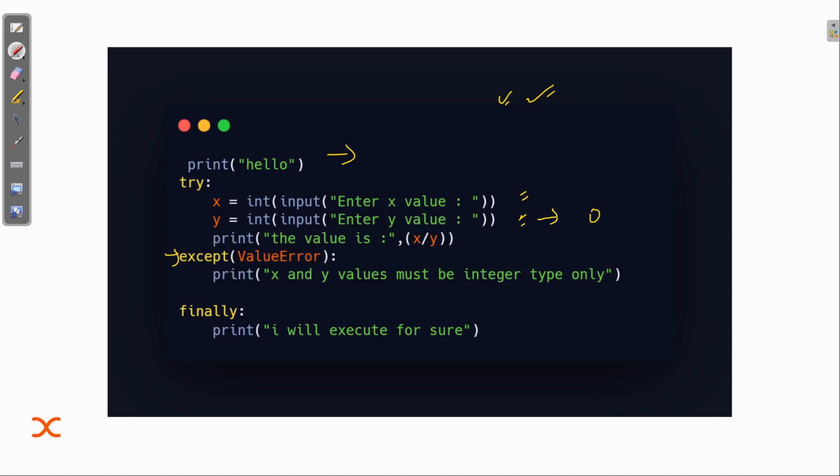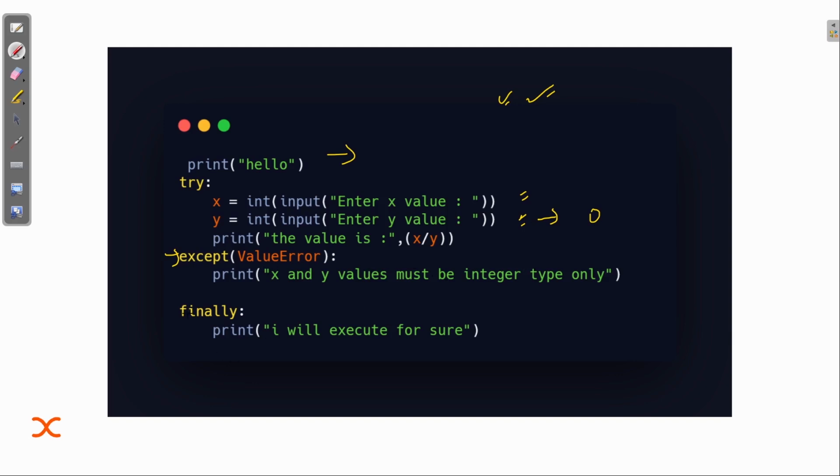That is, if the user gave a string value or any other value that is not an integer, then this exception part will work.